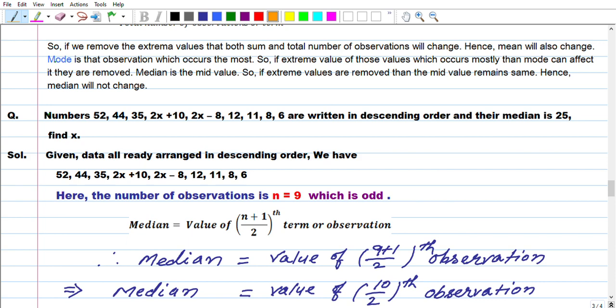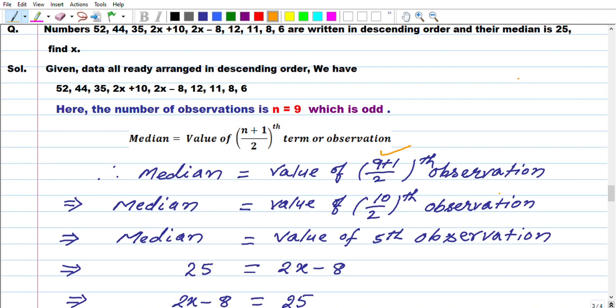Median equals the value of the (9 plus 1) by 2th observation, because our number of observations is 9. So we add and get 10 by 2th observation, and the value of 10 by 2 means 5.